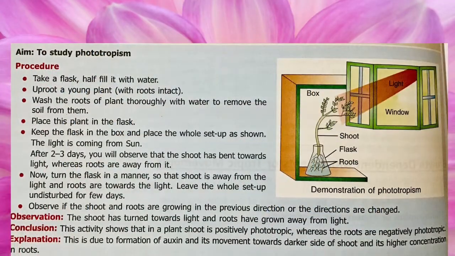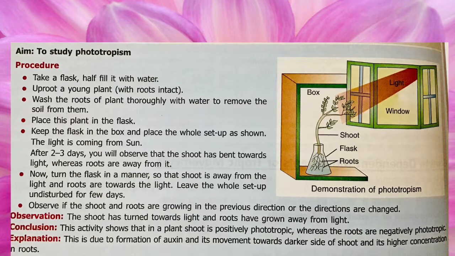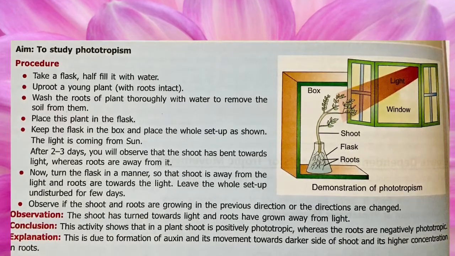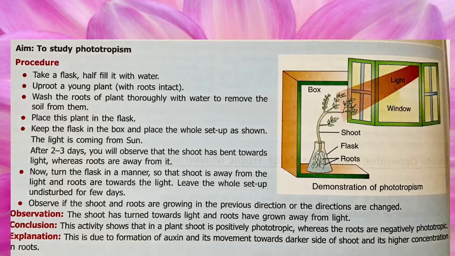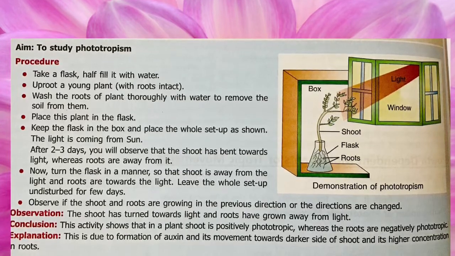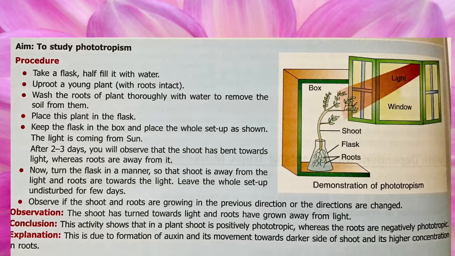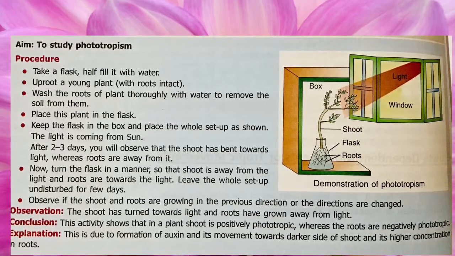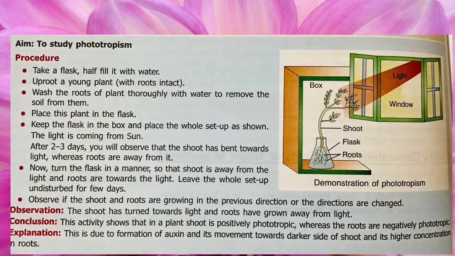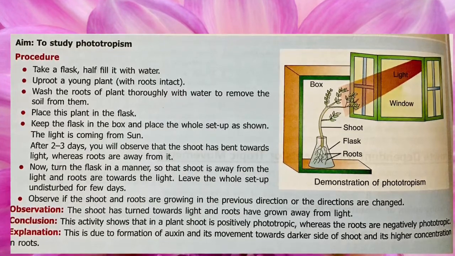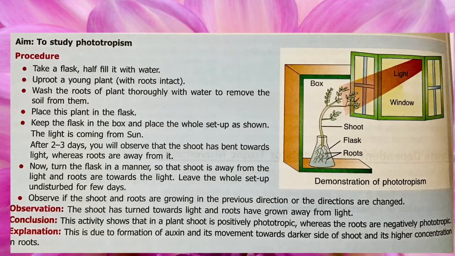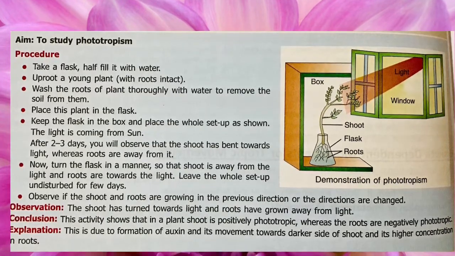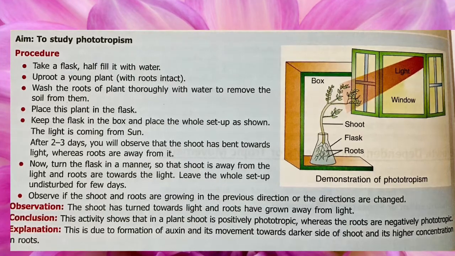Now we will describe an experiment to show the response of plant parts to light. For this, we will take a flask, half fill it with water. Uproot a young plant with roots intact. Wash the roots of the plant thoroughly with water to remove the soil from them. Place this plant in a flask. Keep the flask in a box and place the whole setup as shown in the figure. The light is coming from the sun.